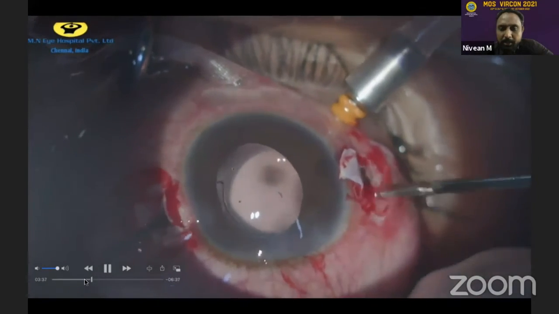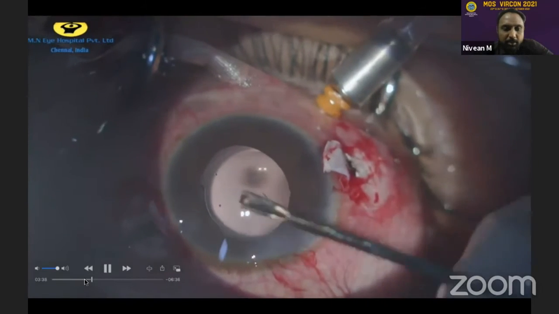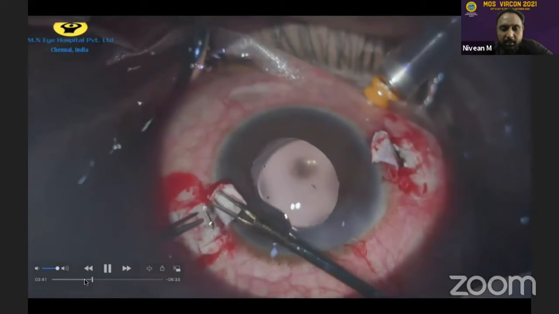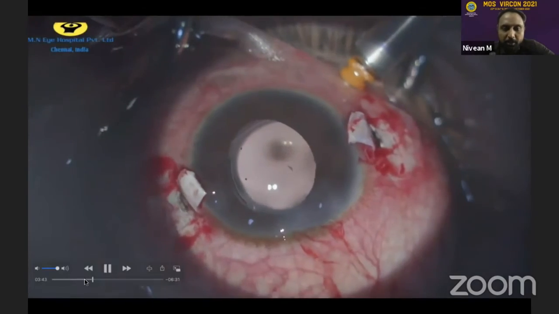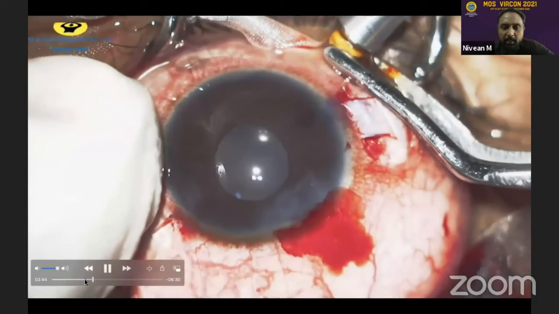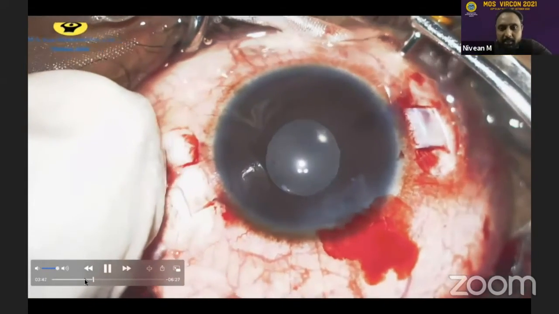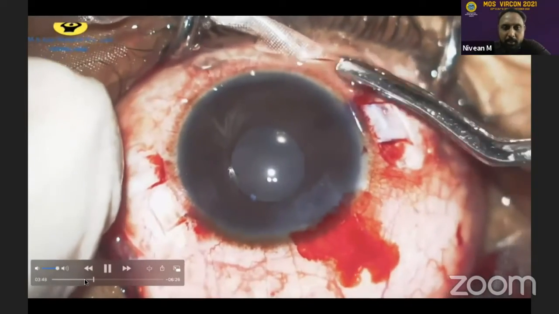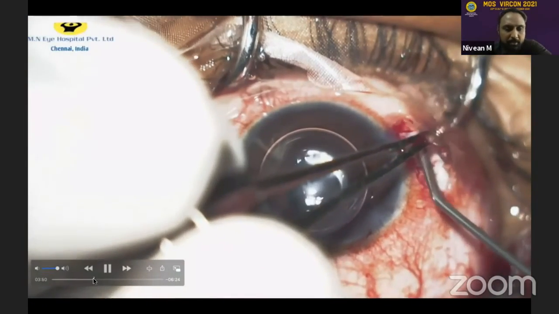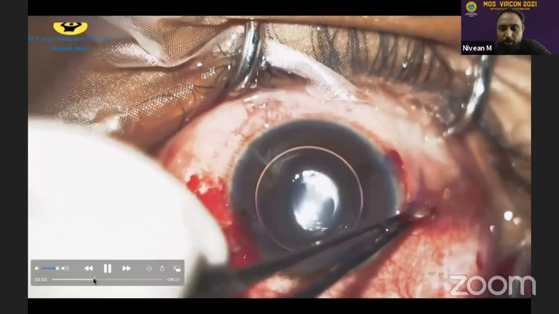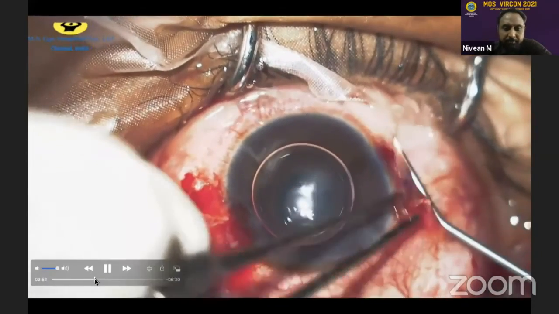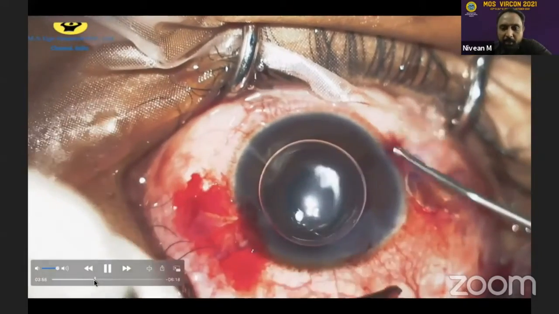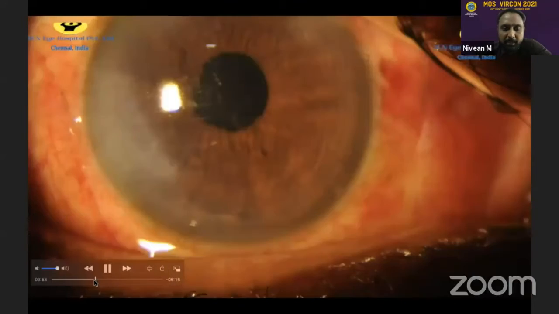Once both the T-Flex haptics are outside, that is almost the end of the surgery. These lenses having large optics are always well centered, and the centration doesn't depend on the amount of haptics that you tuck. The trocars are removed, and we usually use glue, but you can also use sutures. We have more than 2 years of follow-up. This came out 2 years back, but thanks to COVID, it took some time for the patency and for the lens manufacturing to come out.